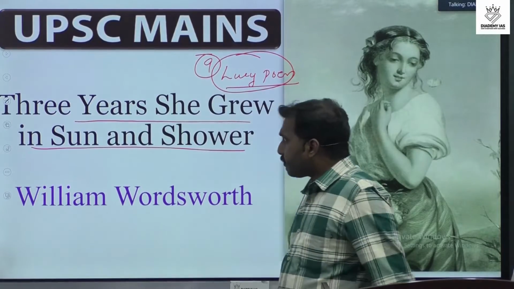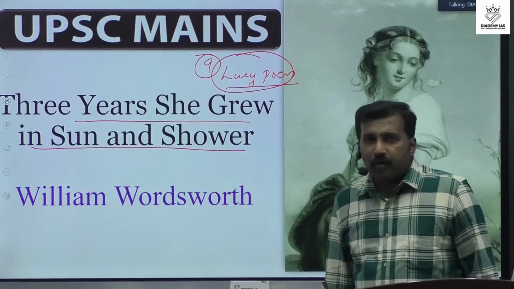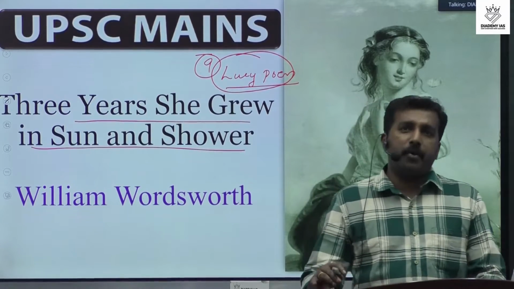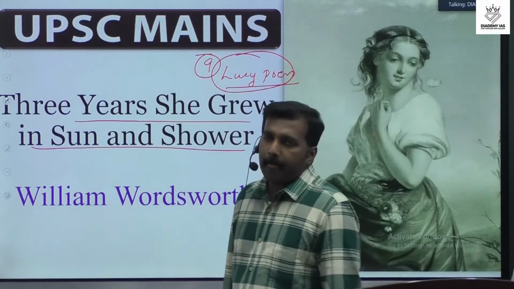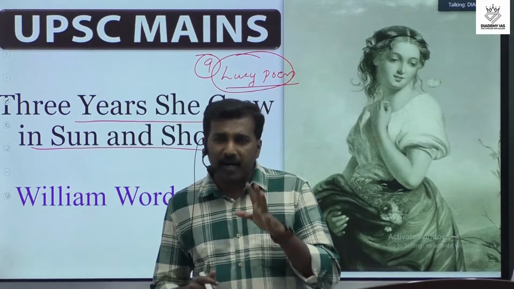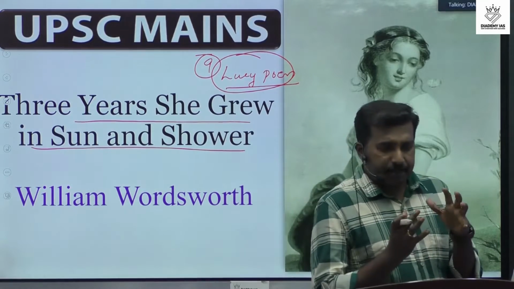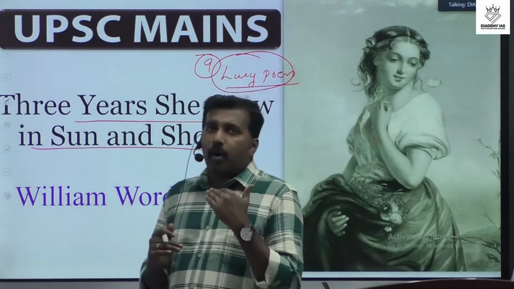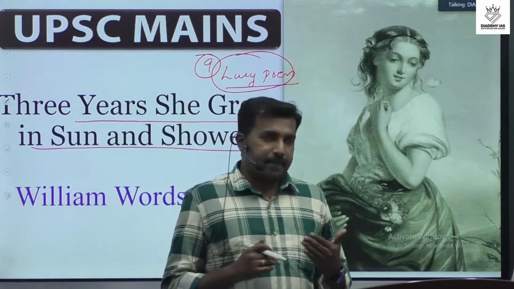Then we discussed what a Lucy poem is. It is a series of poems written by William Wordsworth, and it includes 5 different poems. Why do we call it a Lucy poem?